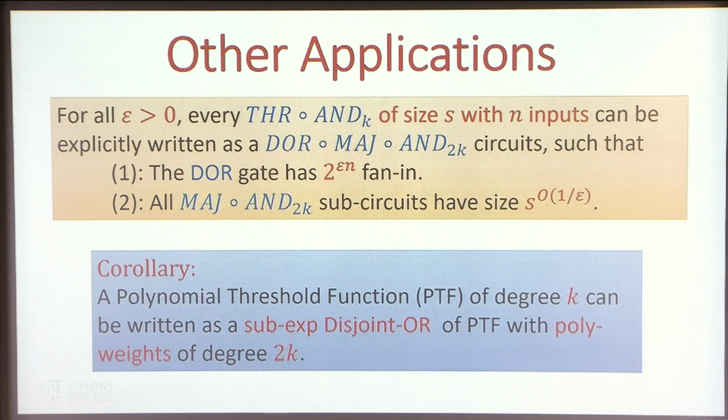And this can also be applied when the bottom function is an AND. So we can show something like, for all epsilon, every threshold of AND function of this size and n inputs can be written as a disjoint OR of majority of AND circuits. So this is actually just a polynomial threshold function of degree k. And the parameters are similar. So the corollary is that a PTF of degree k with arbitrary weights can be written as a sub-exponential disjoint OR of PTFs with polynomial weights, but with degree 2k.